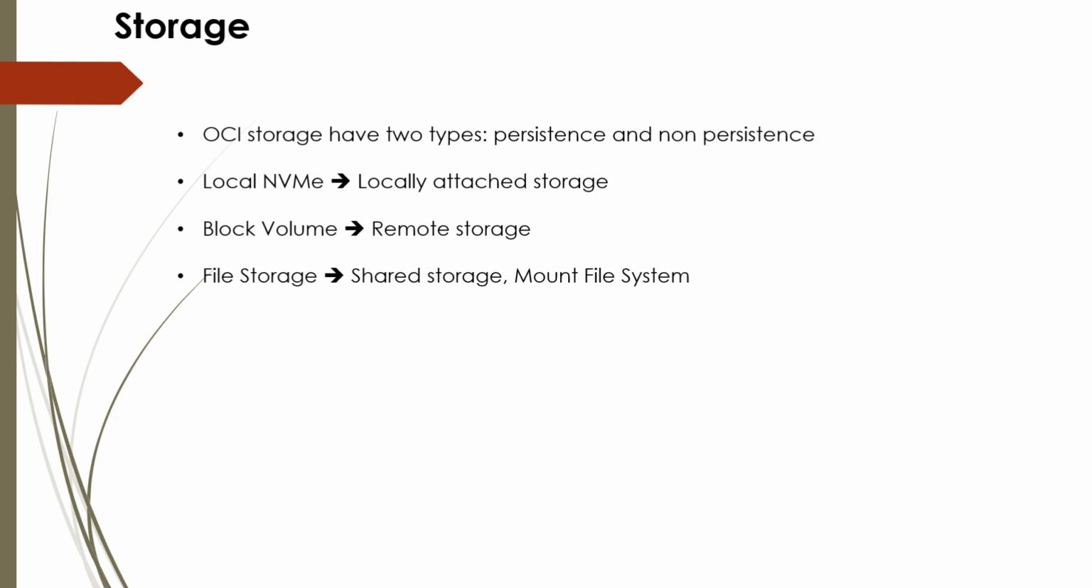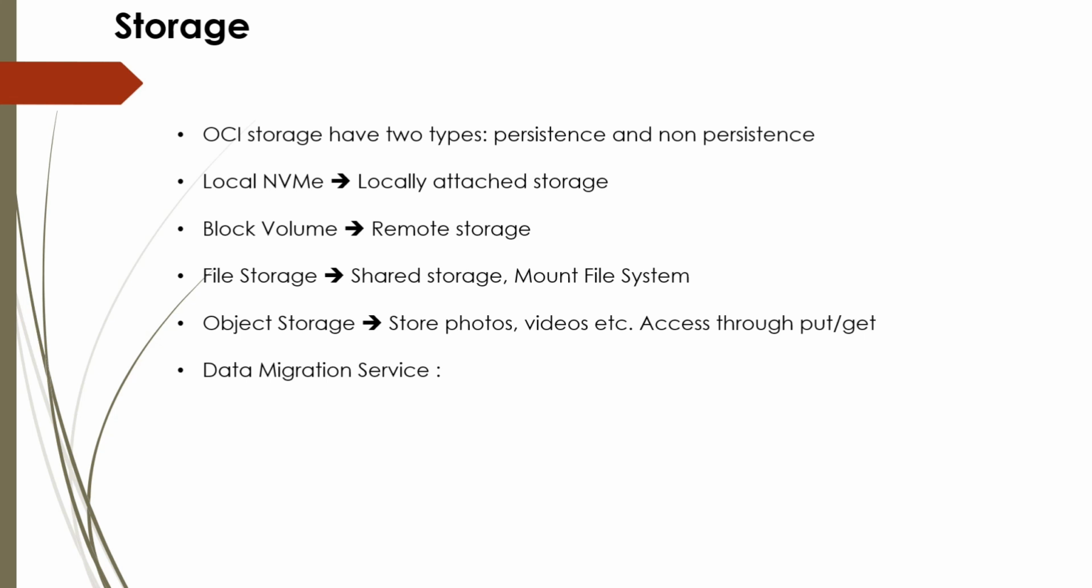So now what is file storage? File storage is a mounted file system and it is a shared storage. Now you can use object storage to store photos and videos, and you need to access the object storage photos or videos through put or get requests. There are a couple of data migration services like data transfer disk, data transfer appliances, and storage gateway.